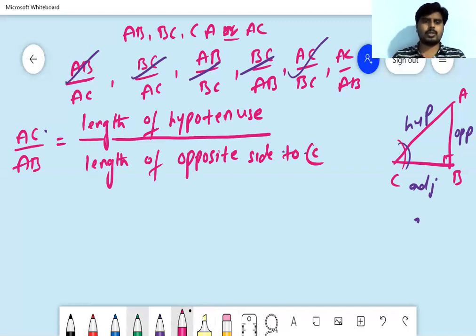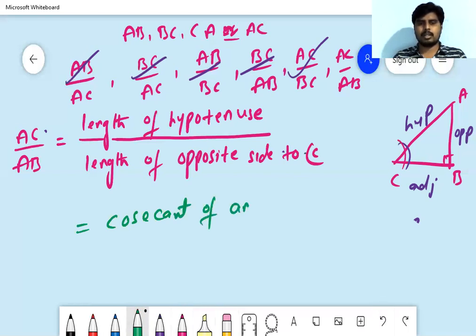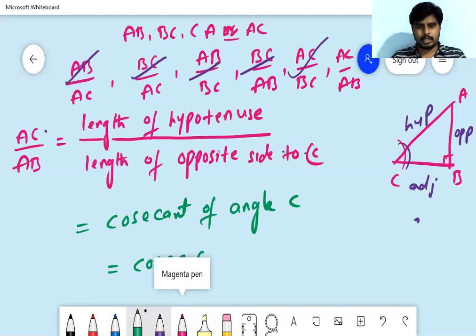So this ratio is known as cosecant of angle C. This we can write in short form cosec C. Cosec C is nothing but what is the ratio?